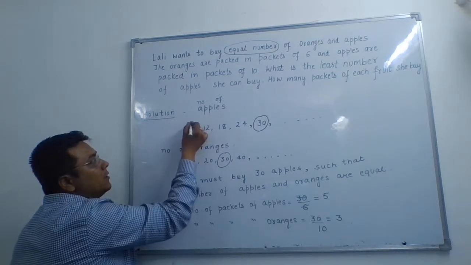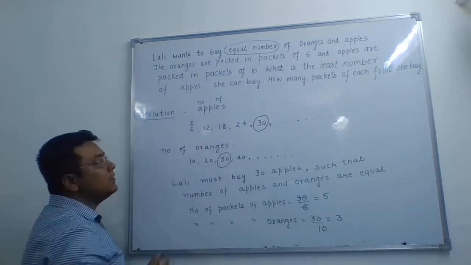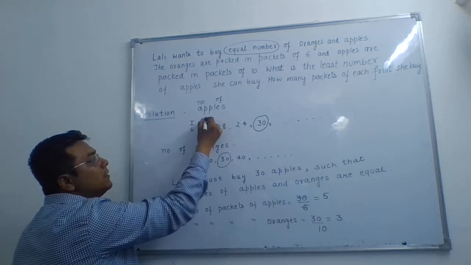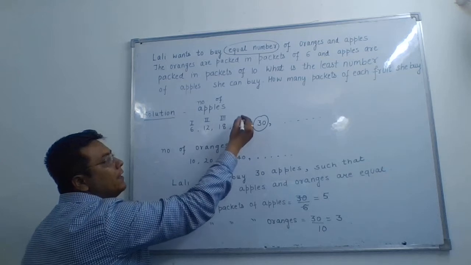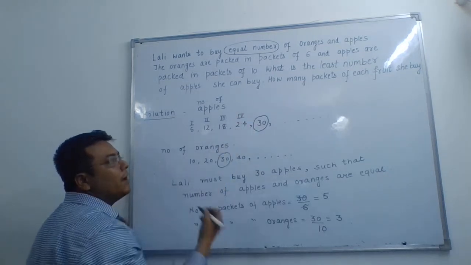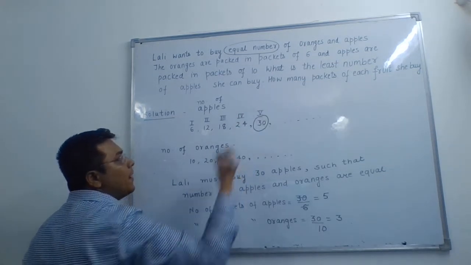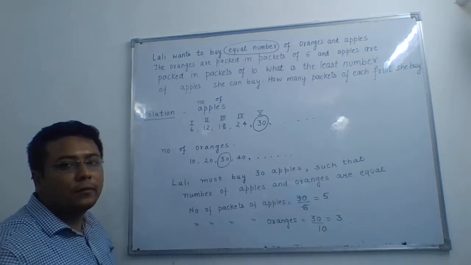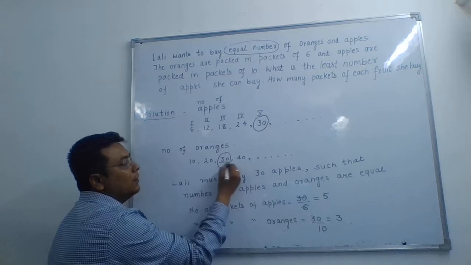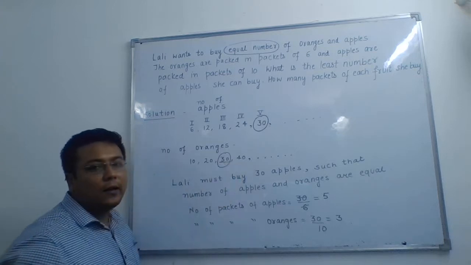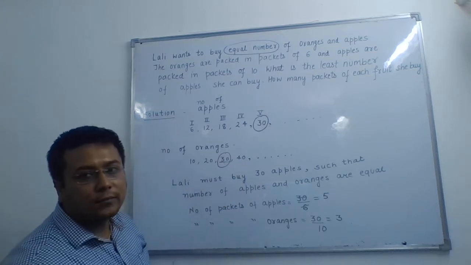Here in the first packet we have 6 apples, in 2 packets we have 12, in 3 packets combined we have 18, in 4 packets we have 24, and in 5 packets we have 30 apples. Similarly, in 3 packets we will have 30 oranges.